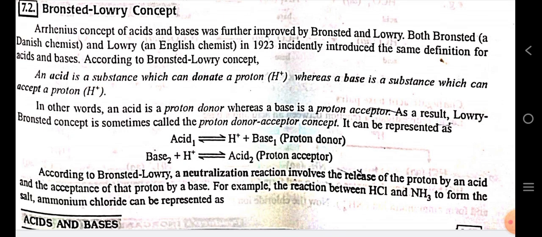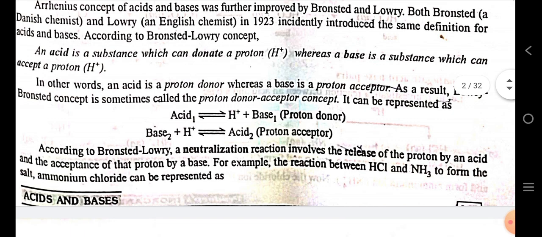After that, we discuss the Bronsted-Lowry concept. The Arrhenius concept of acid and base was further improved by Bronsted and Lowry. Both Bronsted and Lowry in 1923 incidentally introduced the same definition for acid and base. According to the Bronsted-Lowry concept, an acid is a substance which can donate a proton, whereas a base is a substance which can accept a proton. In other words, an acid is a proton donor, whereas a base is a proton acceptor. As a result, the Lowry-Bronsted concept is sometimes called the proton donor-acceptor concept.